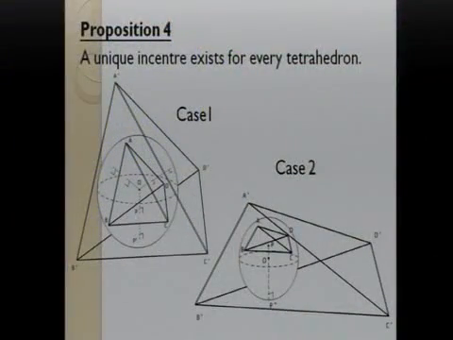Then we consider the case about tetrahedra. We consider a tetrahedron with circumcenter O, and then we construct a larger tetrahedron which has O as its incenter. And we prove that these two tetrahedra are actually similar. So the existence of incenter follows from the existence of circumcenters for all tetrahedra.